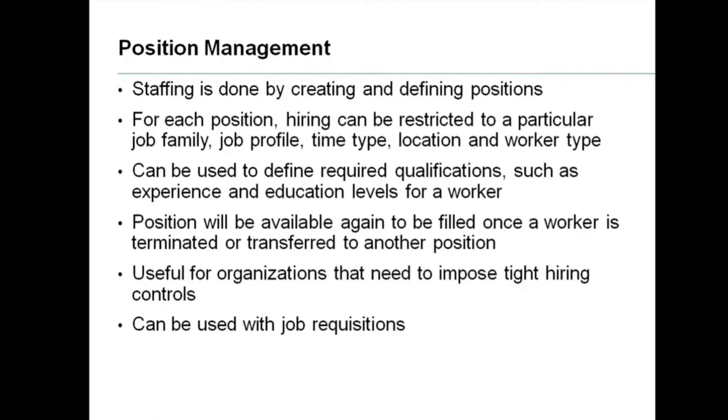The next point: a position will be available again to be filled once a worker is terminated or transferred to another position.